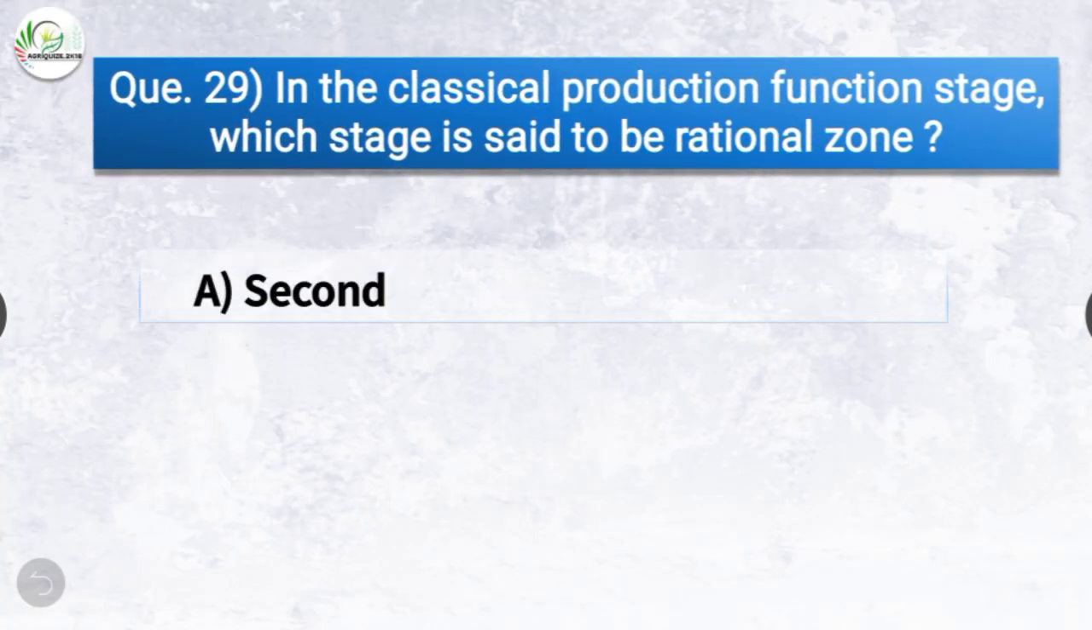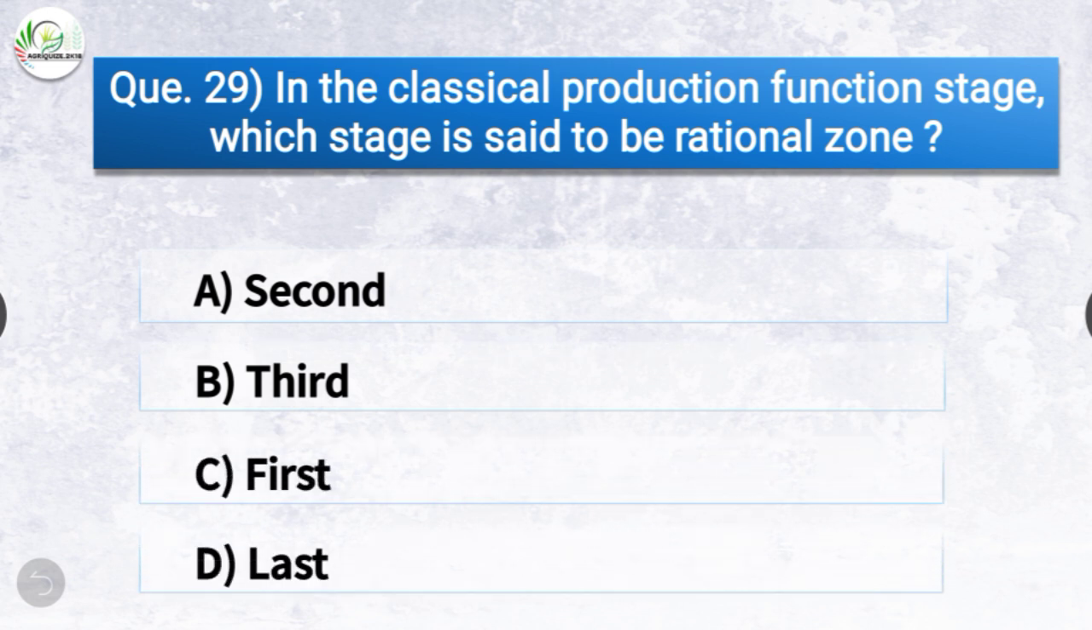Question number 29. In the classical production function stage, which stage is said to be rational zone? The options are second, third, first, last. The correct answer is option A, second. So in the classical production function stage, second stage is said to be rational zone.